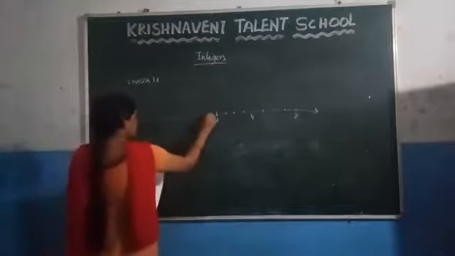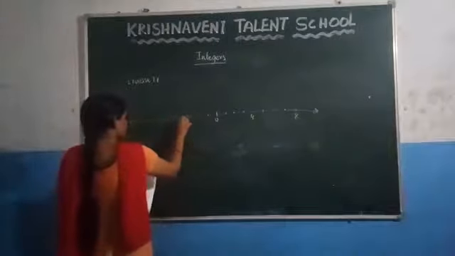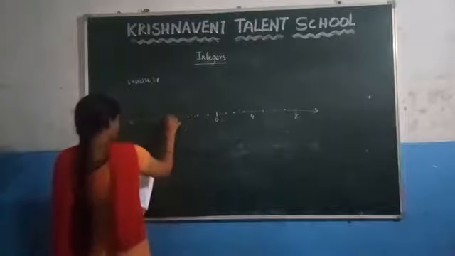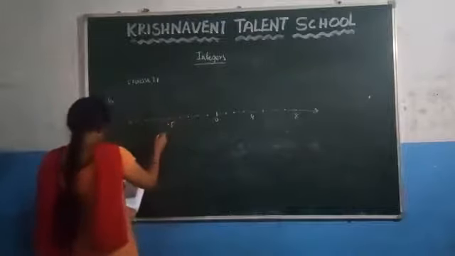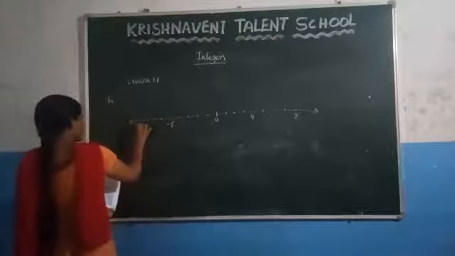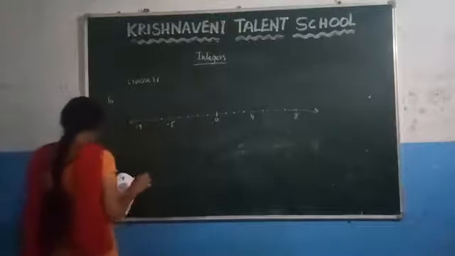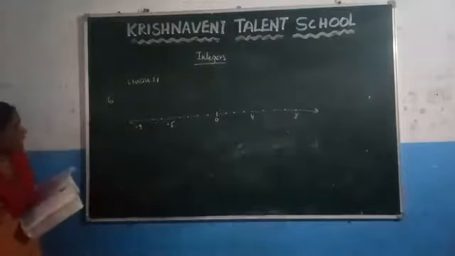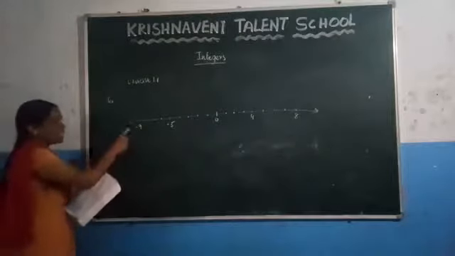They marked these numbers. They asked to write what are the missing numbers here.